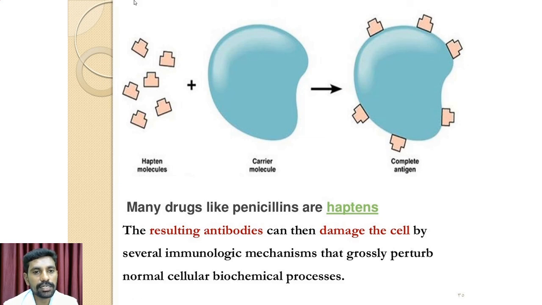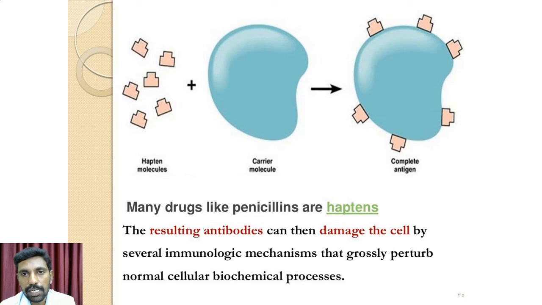So here is a hapten molecule, a small thing. This is a carrier molecule. It may be a protein which combines and forms a complete antigenic protein. So this is the hapten, this is the carrier molecule, and it forms a complete antigen. Drugs like penicillins are haptens. Penicillin is a very well-known example of a hapten molecule. The resulting antibody can damage the cell by some other immunological responses that totally disturb the cellular mechanisms by means of biochemical pathways.